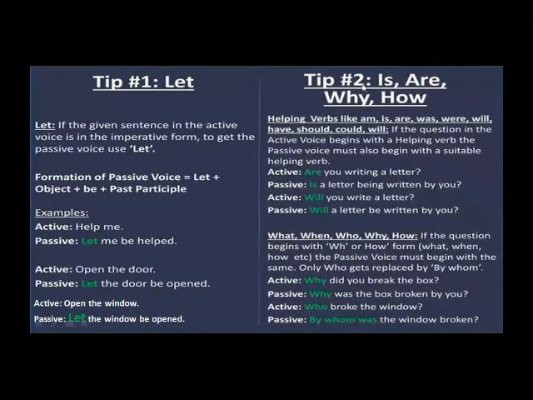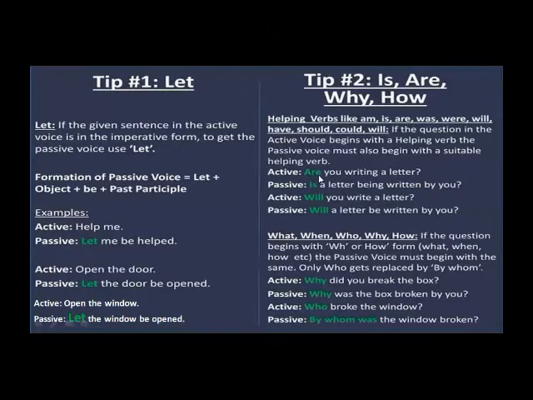Tip number 2: while changing from active voice to passive voice, there is another tip. That means when there is a helping verb and there are question words like why and how. Helping verbs like am, is, are, was, were, will, have, should, could. If the question in the active voice begins with a helping verb, the passive voice must also begin with a suitable helping verb. That means if the sentence in active is "Are you writing a letter?", according to the subject, we will use the helping verb.